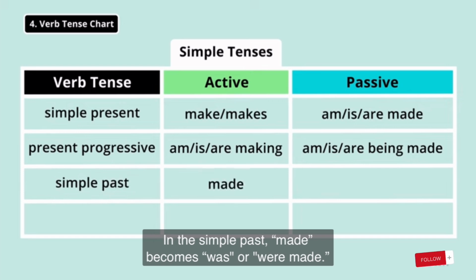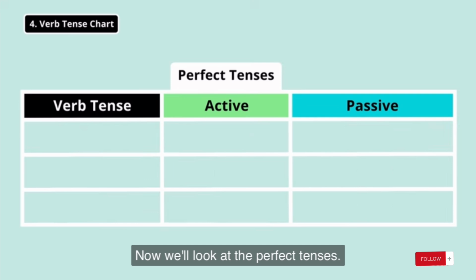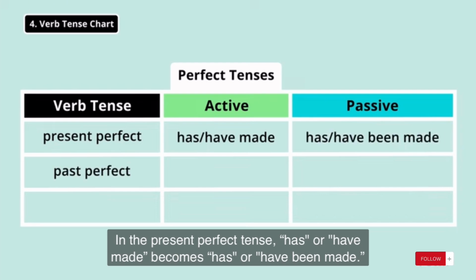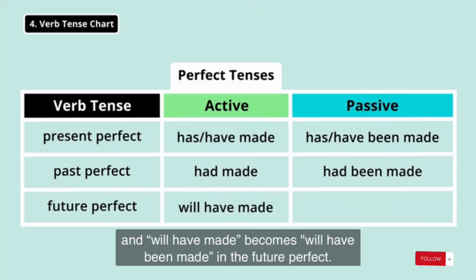In the simple past, made becomes was or were made. Will make becomes will be made in the simple future tense. Now, we'll look at the perfect tenses. In the present perfect tense, has or have made becomes has or have been made. Had made becomes had been made in the past perfect tense. And will have made becomes will have been made in the future perfect.